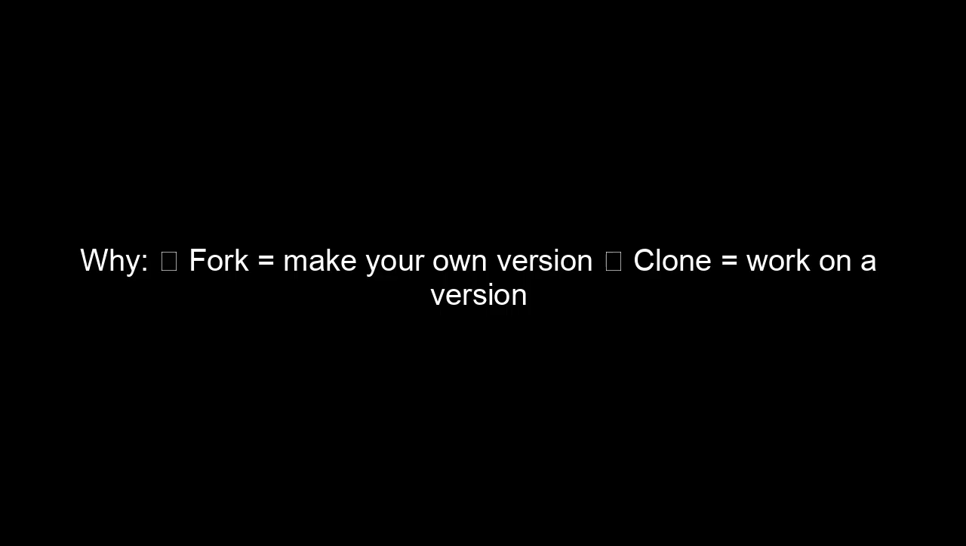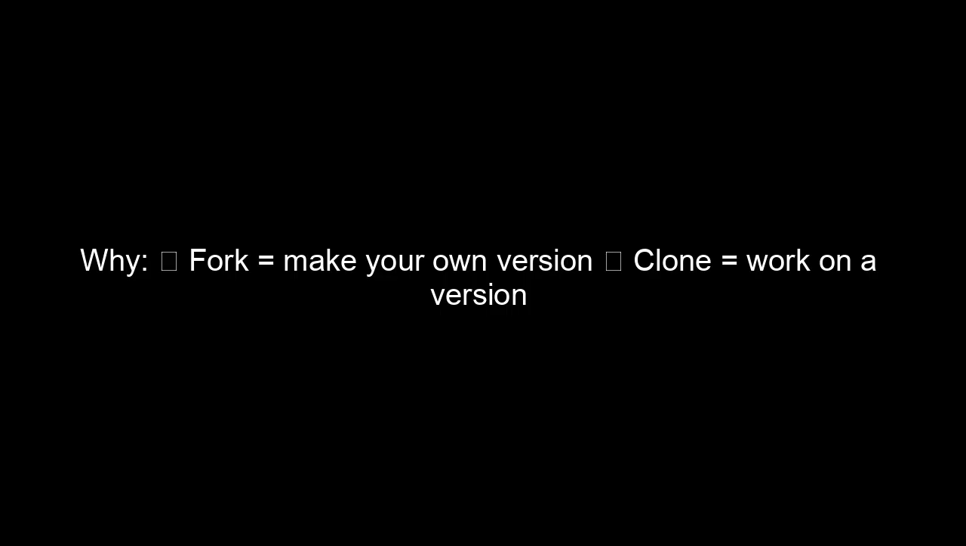Purpose difference. Fork: used to create an independent copy, to contribute to open source, and to customize others' projects. Clone: used to work on code locally, to test and build, and to run the project on your machine. Why? Fork equals make your own version. Clone equals work on a version.